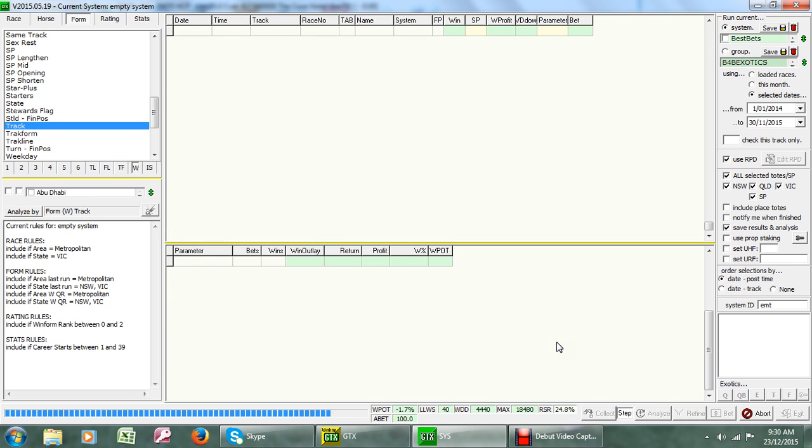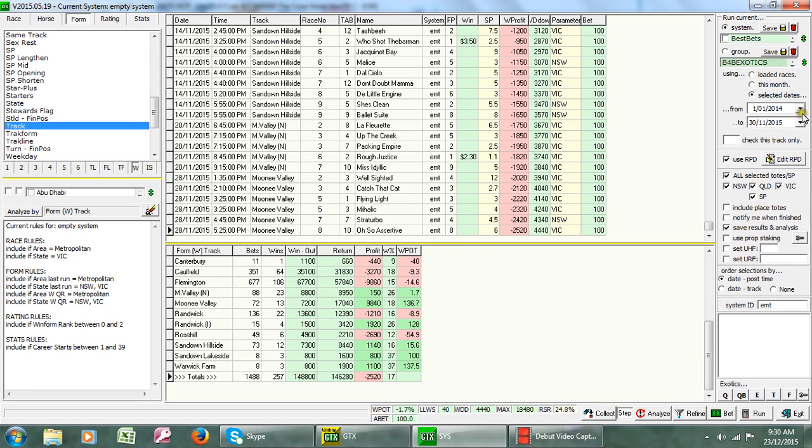And there it goes. You can see how quickly it goes through. This is all the form from January 2014 to the 30th of November 2015. So you can see here now, looking at the tracks, we had a reasonable strike rate from Caulfield, but a poor profit. We only had one winner from 11 on horses that qualified at Canterbury, and that's a reasonable thing to say. Canterbury is one of the lesser tracks in the Sydney metropolitan area, and all the other tracks, as you can see, have a reasonable strike rate.